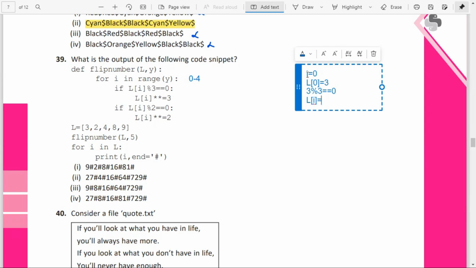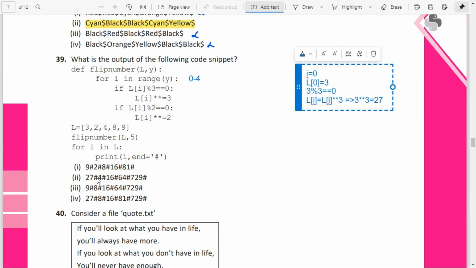equal to L of I raised to 3. That is 3 raised to 3. 3 raised to 3 means how much? 27.